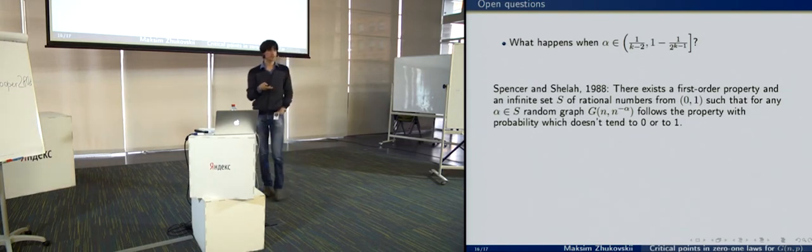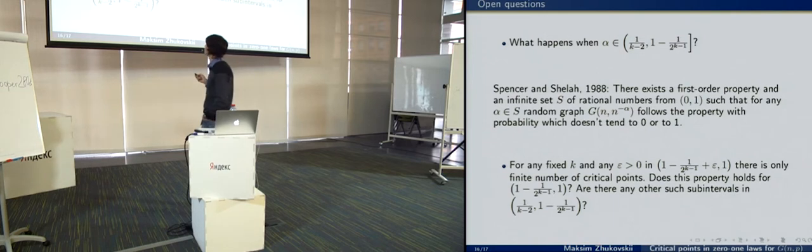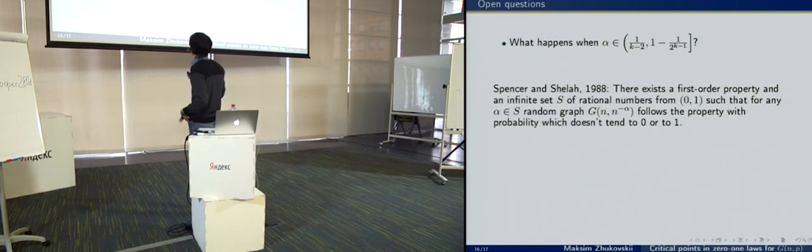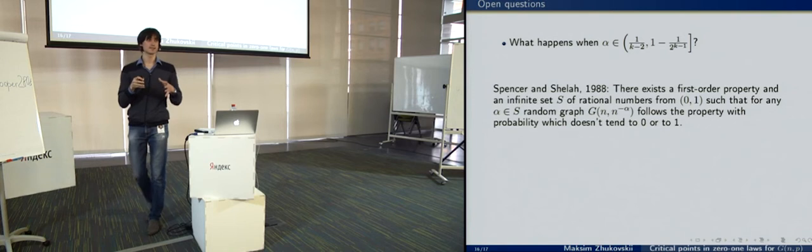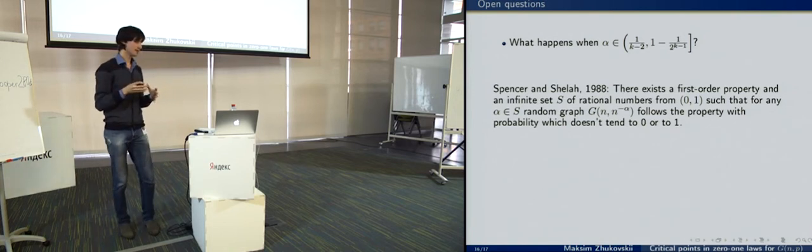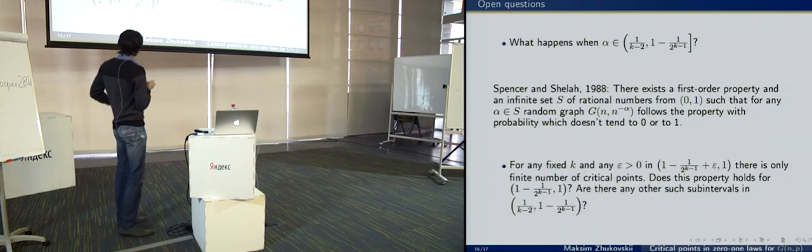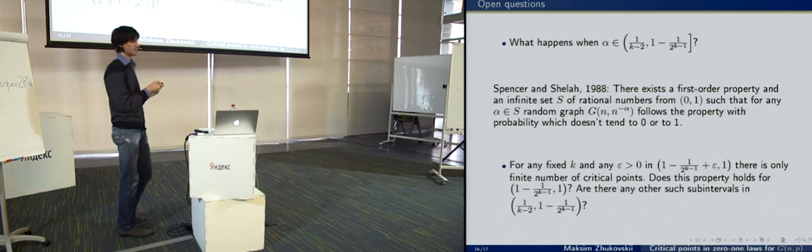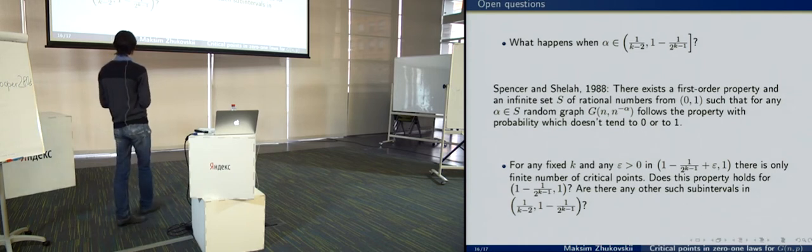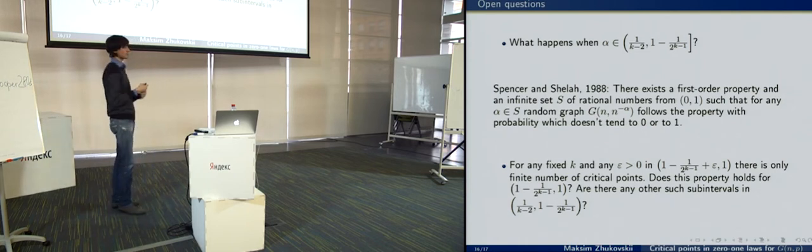From this result, obviously, it follows that there exists a natural number k such that the number of critical points for the 0, 1 k law is infinite. But we prove that for any positive epsilon, the number of critical points in this interval is finite. But we don't know if this number is finite or infinite in this interval.